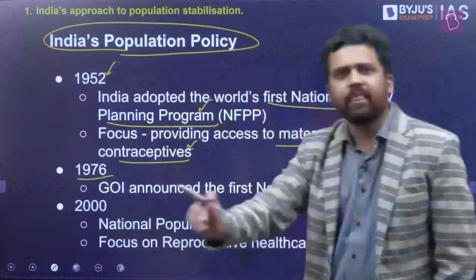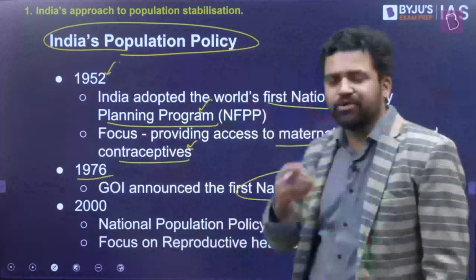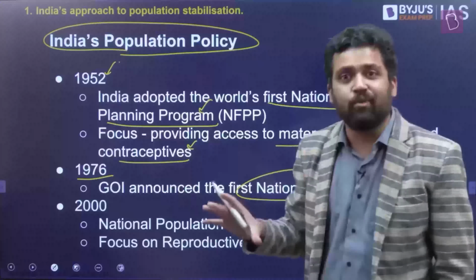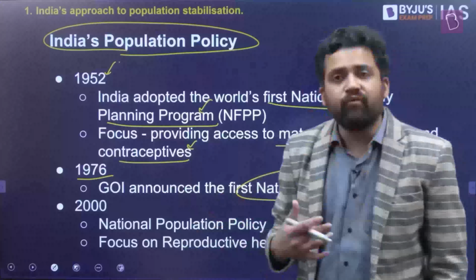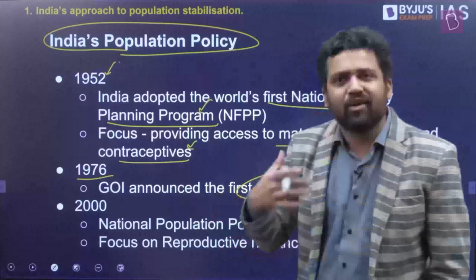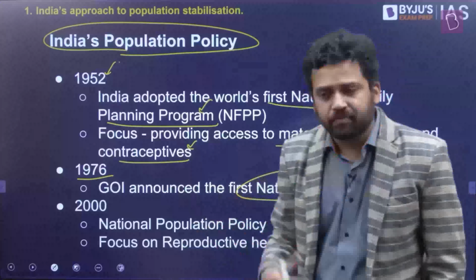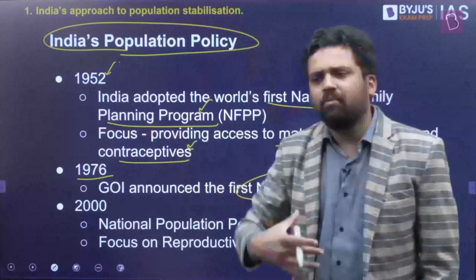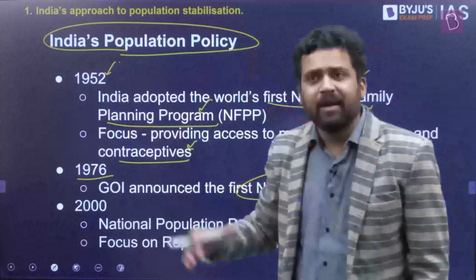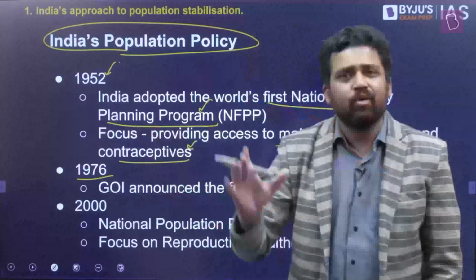Then in 1976, during the Emergency, the government of India came up with the first national population policy. And there were different kinds of harsh measures employed at this point of time. There were allegations of gross violation of human rights. People were forcefully sterilized. Those kind of allegations were there. And in some cases, there were even riots. But apart from that, from time to time, India has organized different camps for people to get sterilized. Different kinds of incentives have been given if you do sterilize. So all these things have been going on.